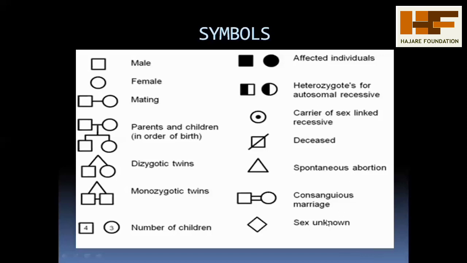And this is a conjugal marriage. It means these are married couples. It undergoes twice. And this is for when the sex is unknown. This shows whether it is male or female. These are the different types of symbols that help in the identification of pedigree analysis.